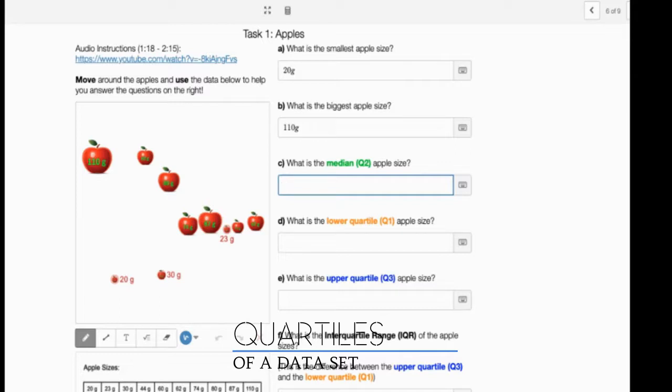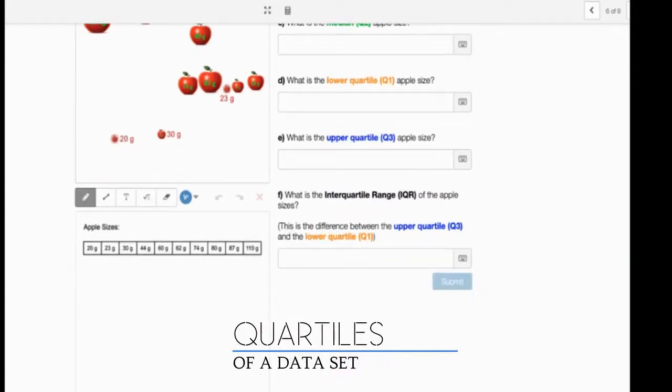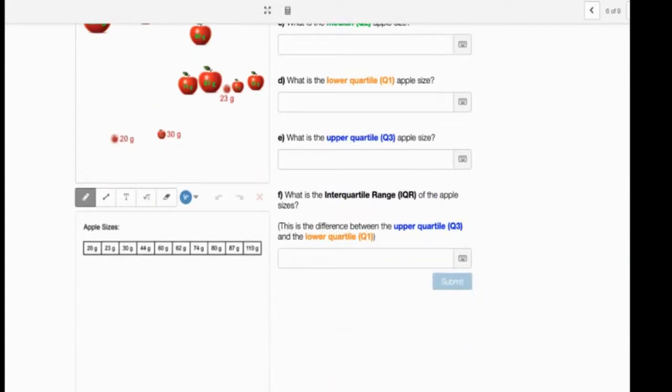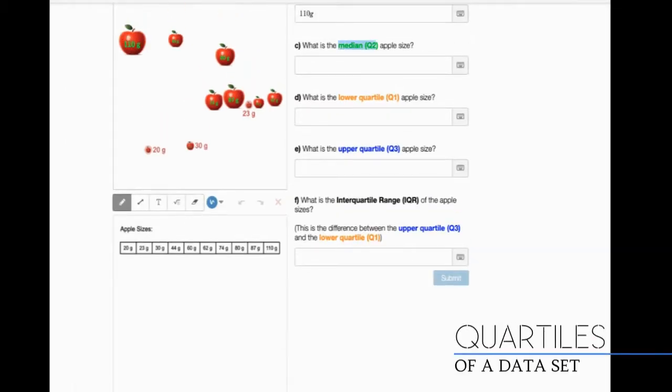Our median apple size, now, wait, how do we find the median again? Well, remember, we have to sort the data from least to greatest, okay? And that's why we have this. Here's my data, sorted from least to greatest, okay? And now I need to find the median, and since we're using green, I'll use one of my techniques for finding median.